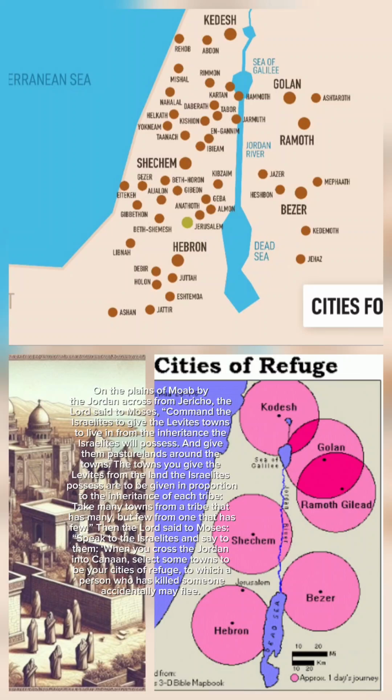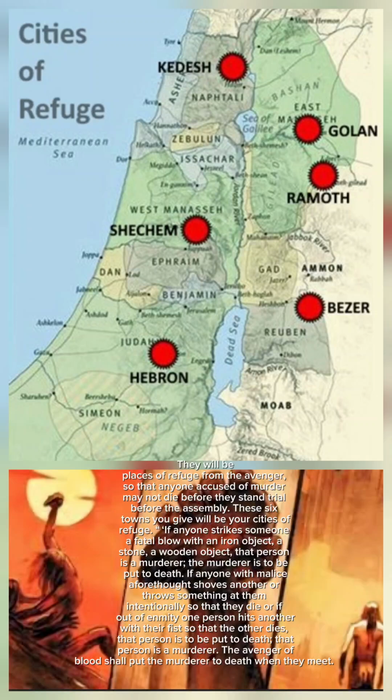Then the Lord said to Moses, "Speak to the Israelites and say to them, when you cross the Jordan into Canaan, select some towns to be your cities of refuge, to which a person who has killed someone accidentally may flee. They will be places of refuge from the avengers, so that anyone accused of murder may not die before they stand trial before the assembly. These 6 towns you give will be your cities of refuge.